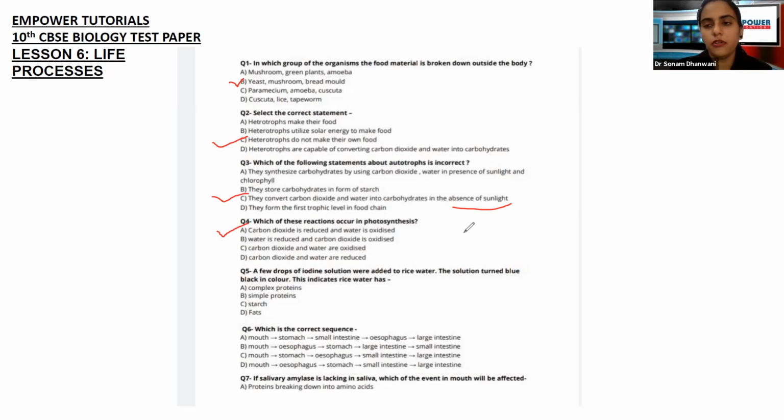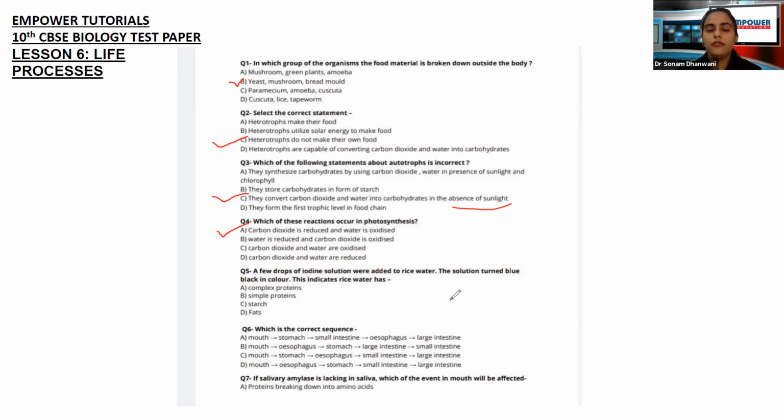This is really very important in the part of photosynthesis ka reaction. Okay, going to the next one. A few drops of iodine solution were added to rice water. The solution turned blue-black in color. This indicates that the rice water has complex proteins, simple proteins, starch, or fats.